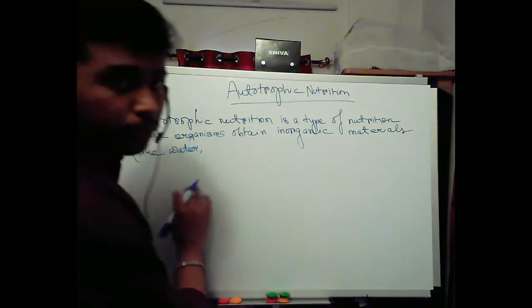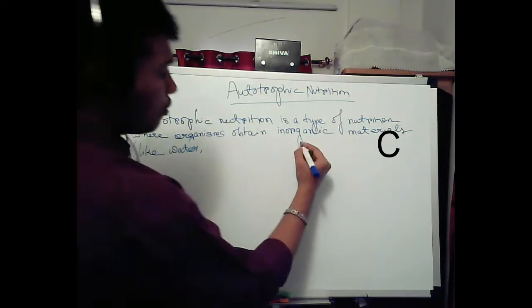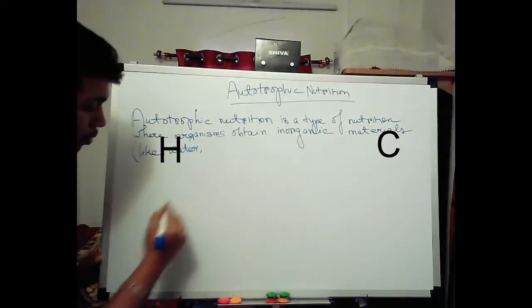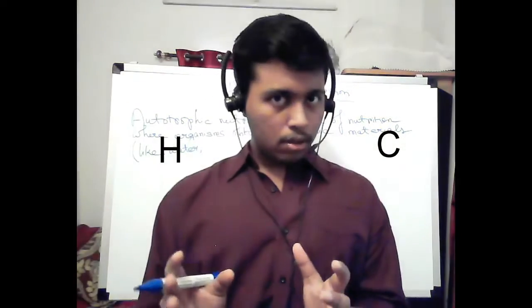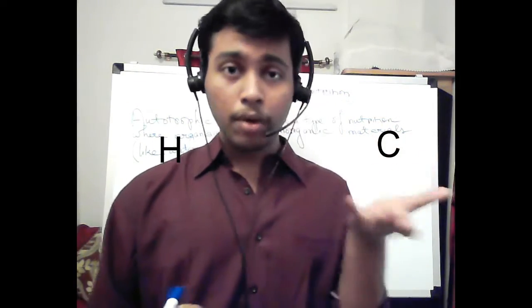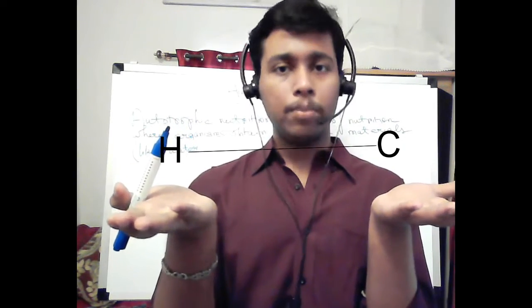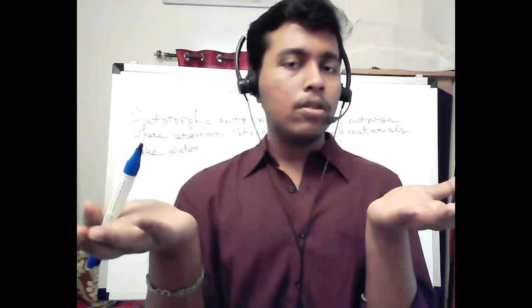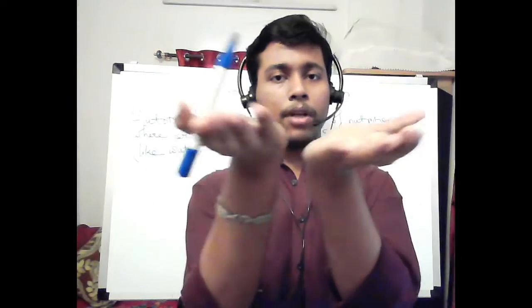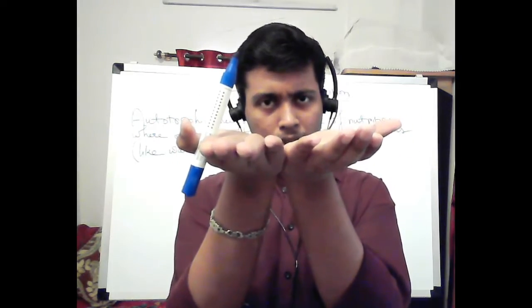Now, what are inorganic compounds? That is the first question that will come to your mind. Any compound formed out of carbon and hydrogen is known as an organic compound. So, what will inorganic be? Any compound that does not contain carbon-hydrogen bonds, or is not formed of carbon and hydrogen linked together, will be your inorganic compound.